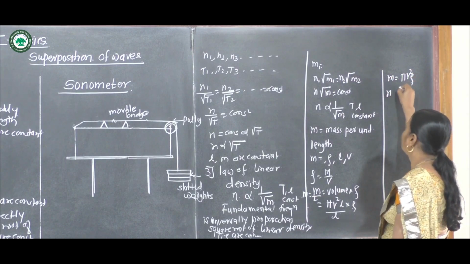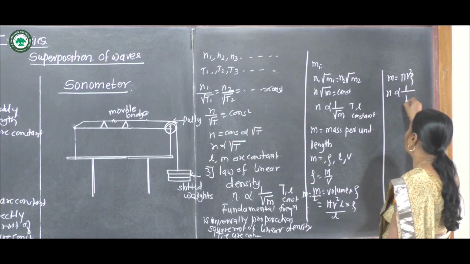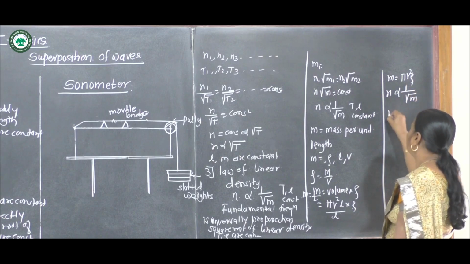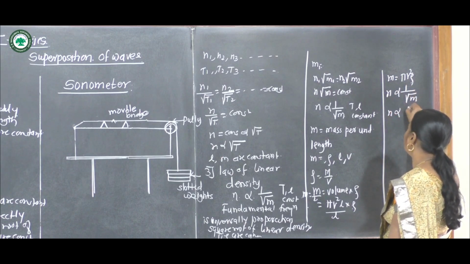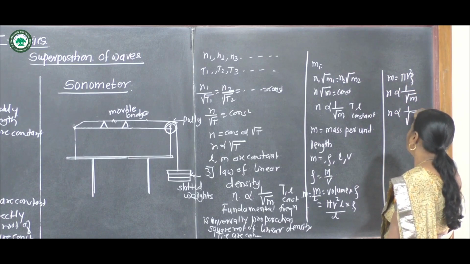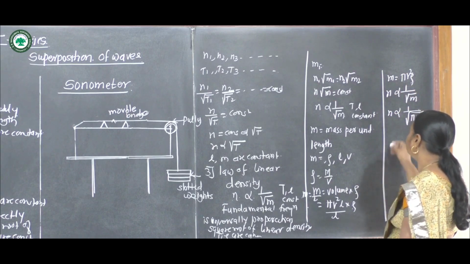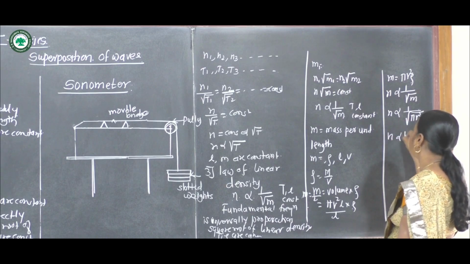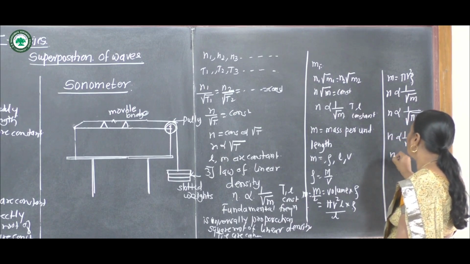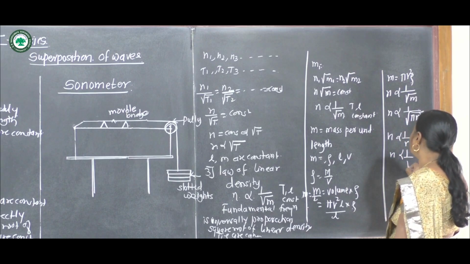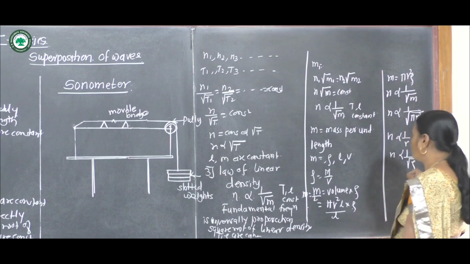Then n is inversely proportional to root m, so n is inversely proportional to 1 upon root of pi r square rho. Thus, n is inversely proportional to r, and n is inversely proportional to square root of rho.